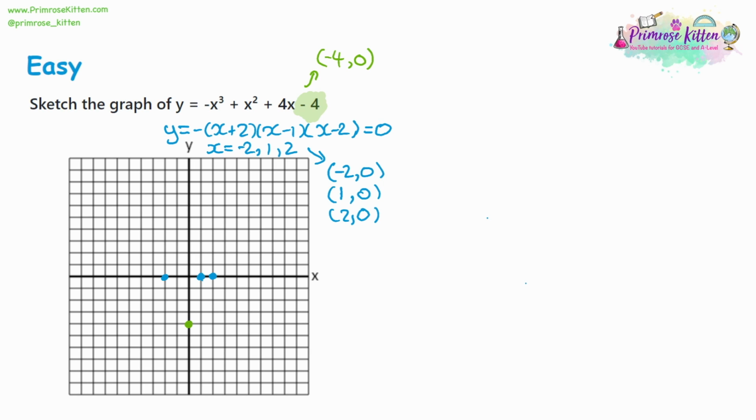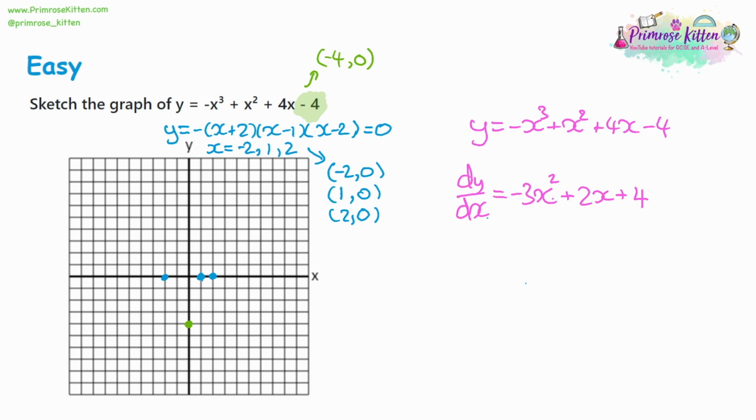Now, again, we can get an okay sketch from that. So we are going to take our line, y is equal to negative 3x cubed plus x squared plus 4x minus 4. We're going to differentiate it to find an expression for the gradient, bring down the powers, negative 3x, but reduce the powers by 1 when you bring it down. Bring down the 2 and reduce by 1. Bring down the 1, so we get a 4.